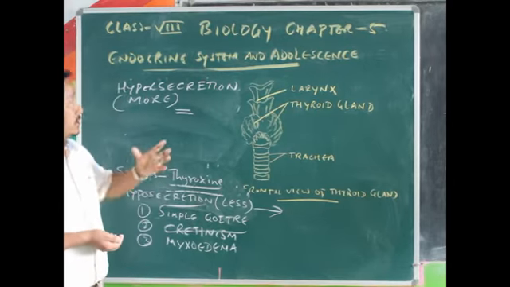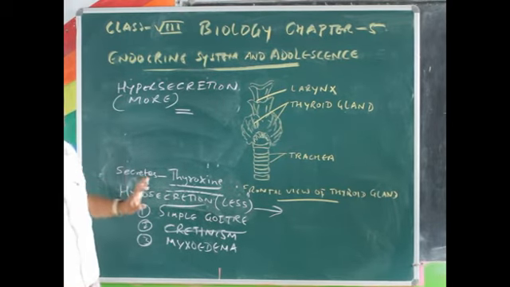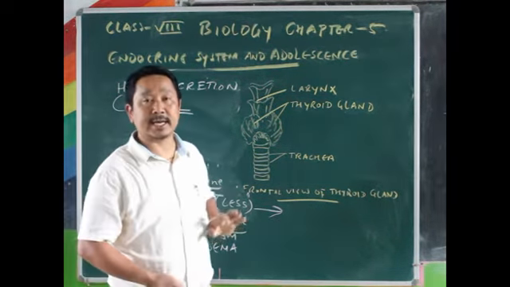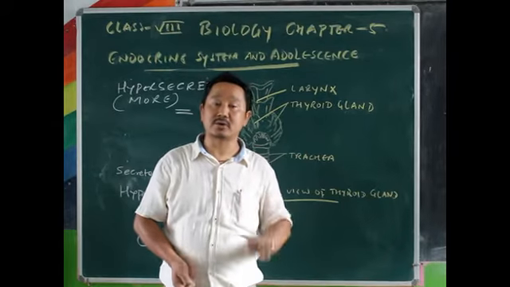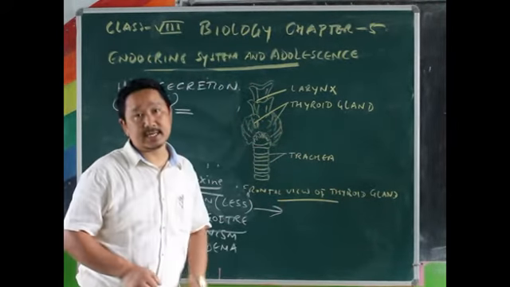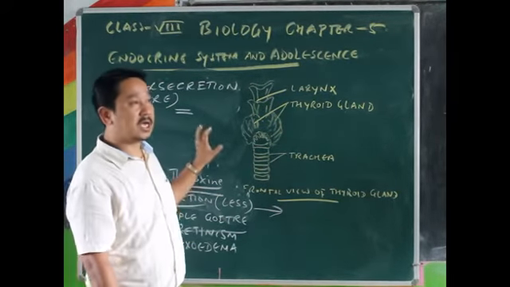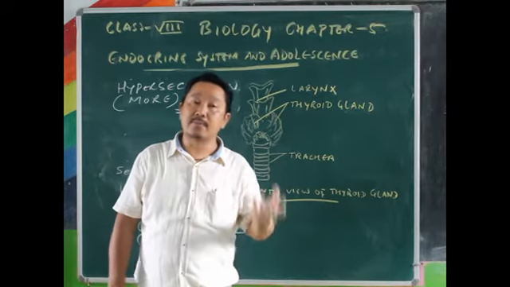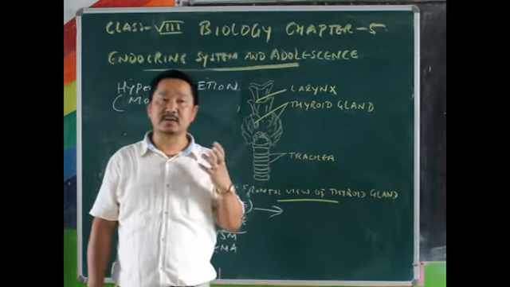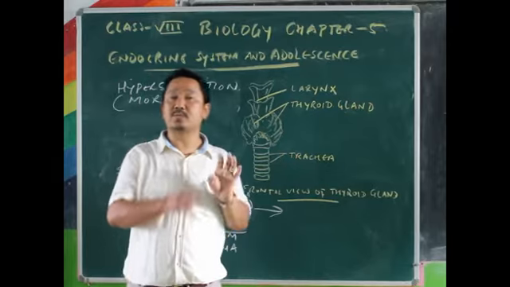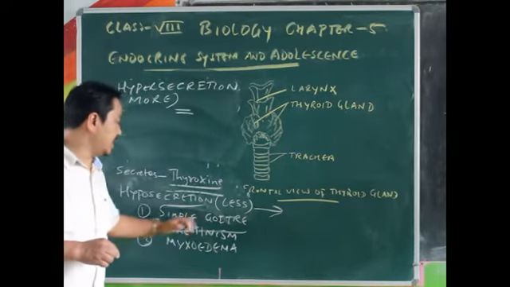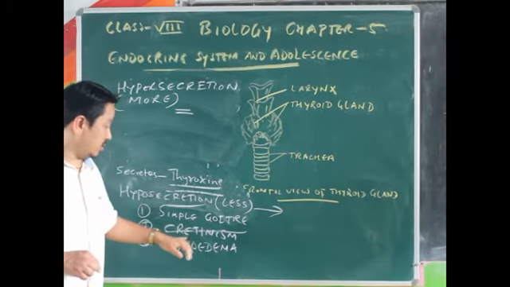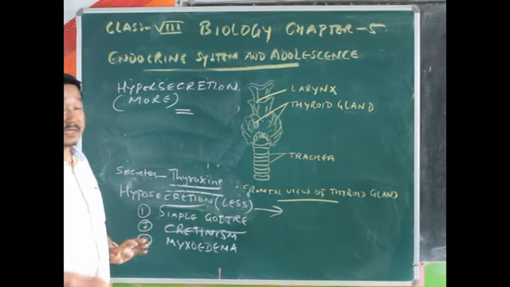So this is all about your thyroid gland and the hormone called thyroxine secreted by this gland. We have discussed what actually it is, and when it is secreted less than the body needs, what problems can be seen: simple goitre, cretinism, myxedema.